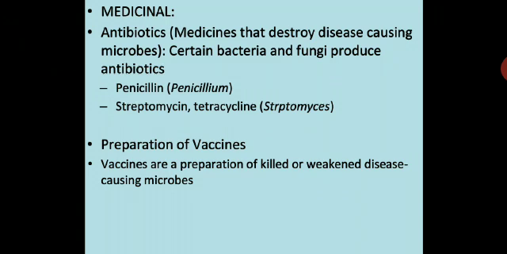Preparation of vaccines. How you prepare vaccines are preparation of killed or weakened disease causing microbes. So vaccines are actually the microbes which are being killed or they are being weakened, so that they act as a vaccine. They actually trigger antibodies in the human body, when it is orally taken or injected.